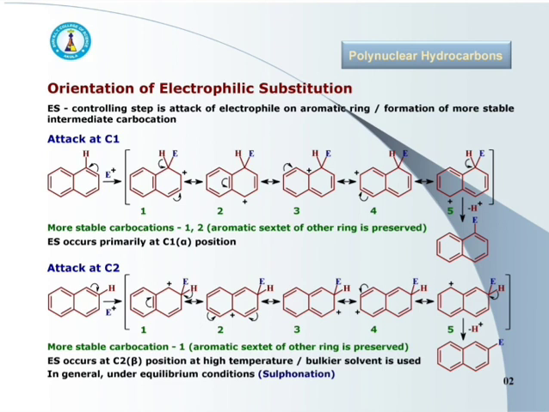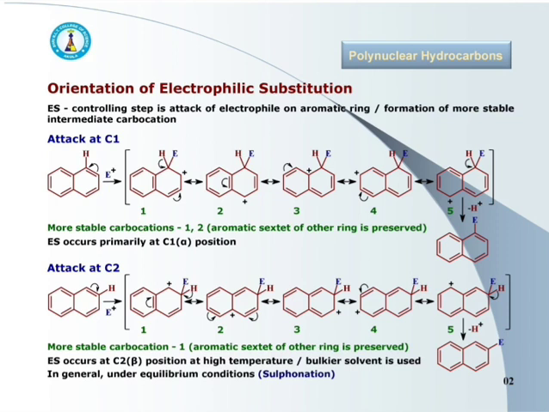Out of these, resonating structure number 1 is much more stable as compared to the other 4, that is 2nd, 3rd, 4th and 5th. Again, the more stability of carbocation 1 is because the aromatic sextet of the other ring is preserved.